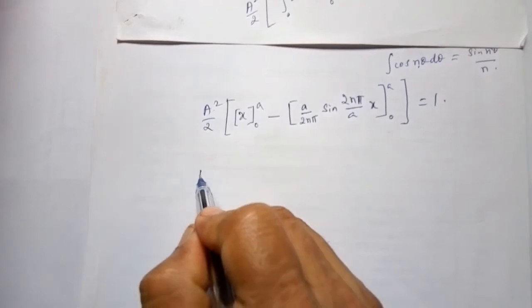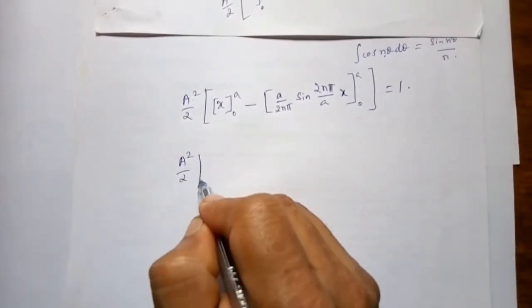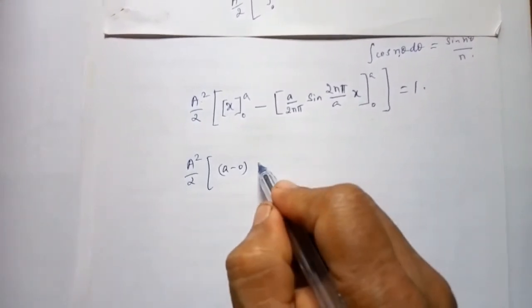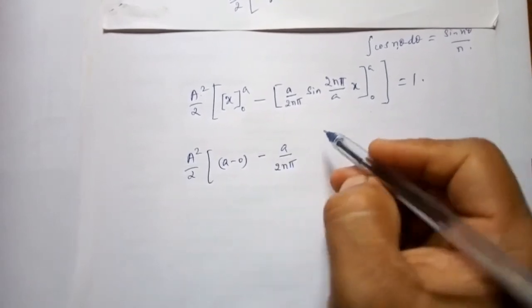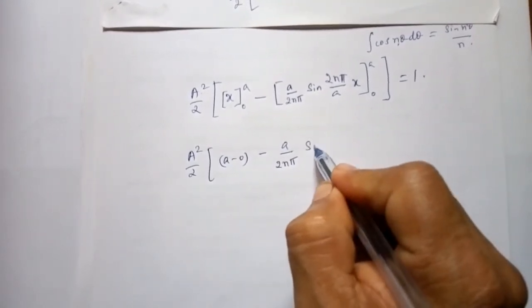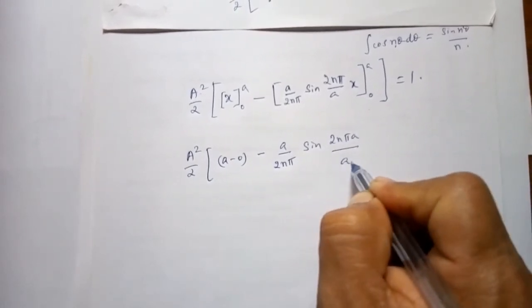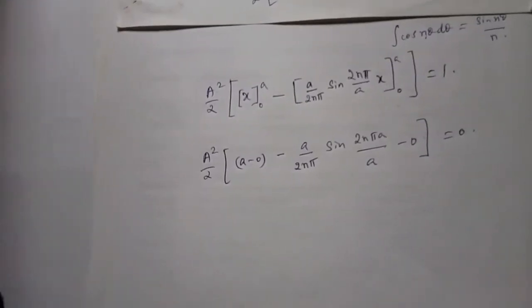So evaluating the limits, a²/2 (a minus 0) minus (a/2nπ) sin(2nπa/a) (a minus 0), that's equal to 1.